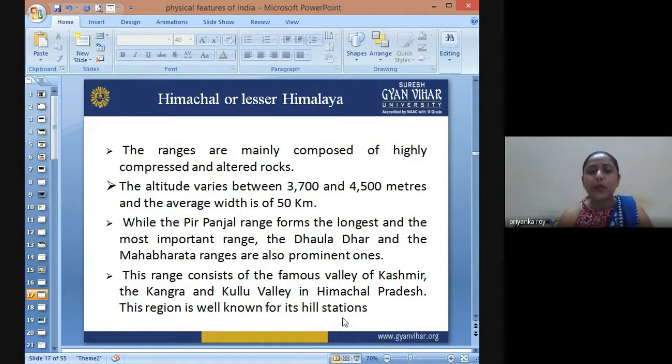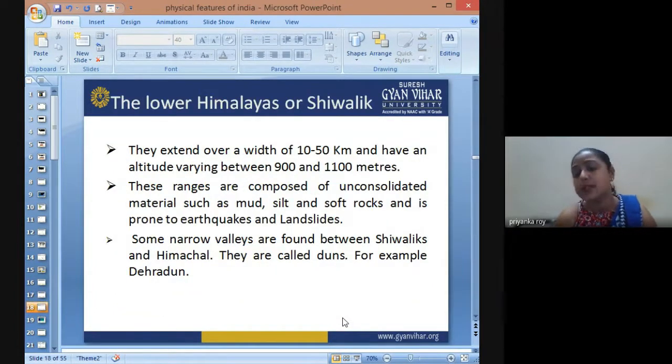The region is well known for its hill stations and pleasant climate. It is very famous because of its beautiful hill stations, with a cool and constant pleasant climate. In winters it also faces heavy to light snowfall.